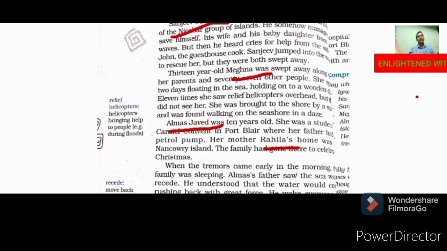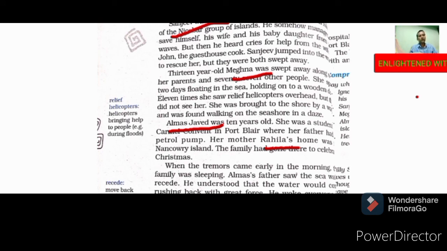Almaz's mother and aunt were clinging to the leaves of a coconut tree, shouting and crying, calling out to her. But another wave came and uprooted the tree. They were also floated with the water. Log means the trunk of a tree, when it is cut, because there is no leaf attached to it. She climbed onto the log and then she became senseless. When she woke up, she found herself in a hospital in Kamorta. From there she was brought to Port Blair.